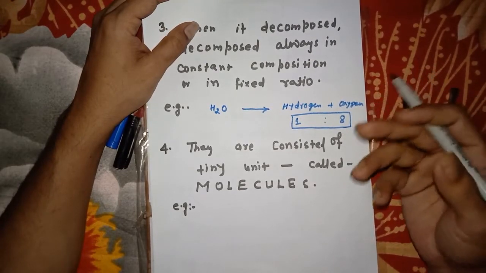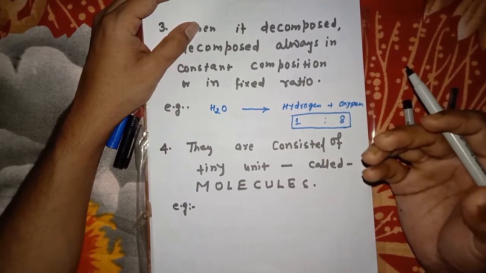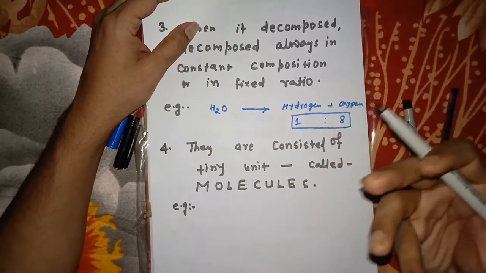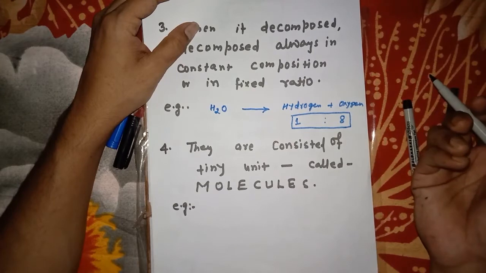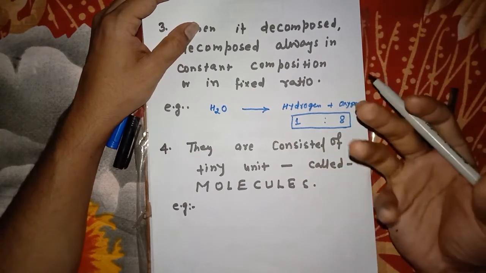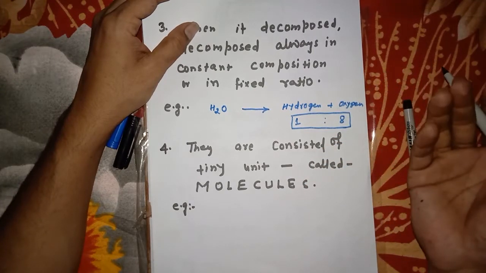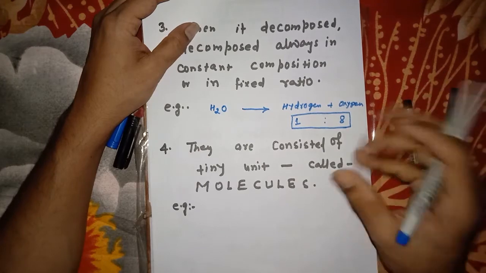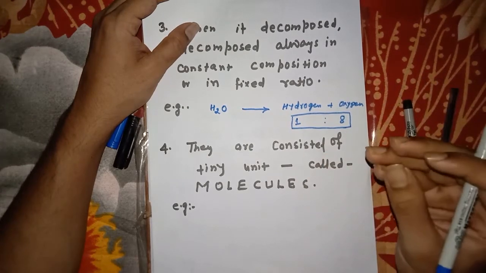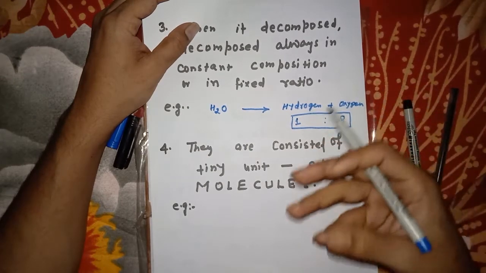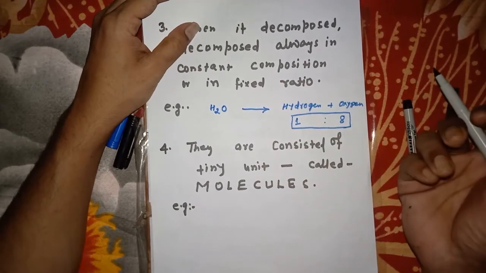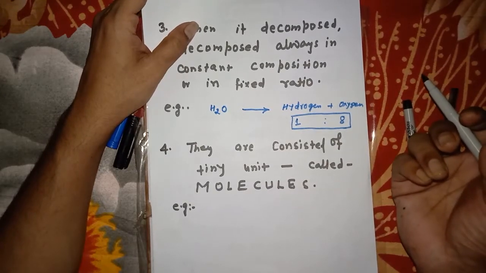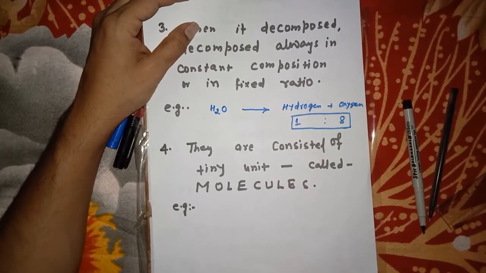So every property which a molecule possesses is also possessed by the compound. A compound is a collection of molecules, but a molecule is formed by the chemical combination of two or more atoms. Have you got my point?